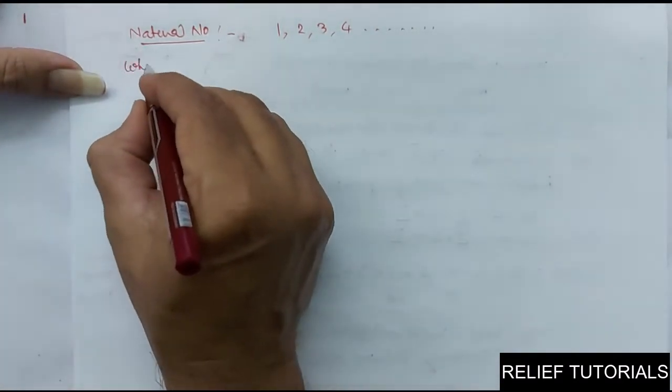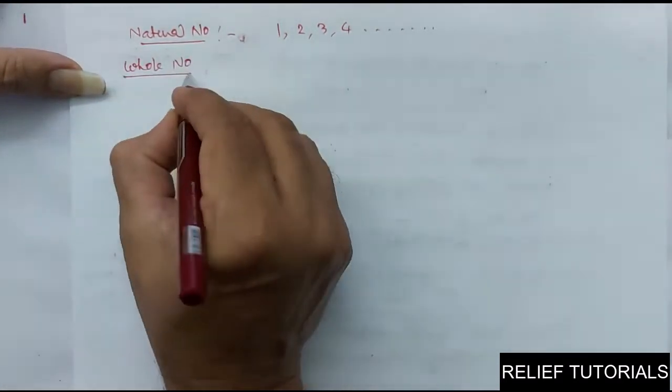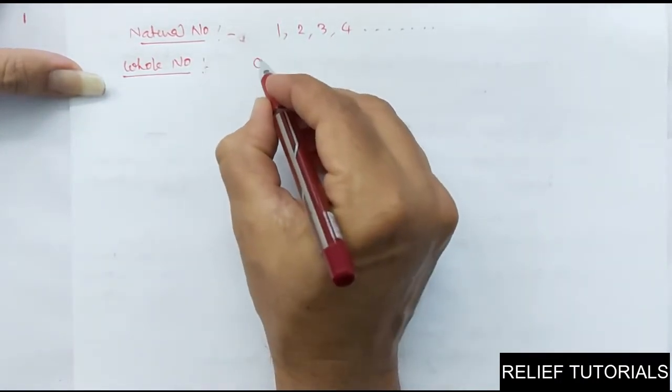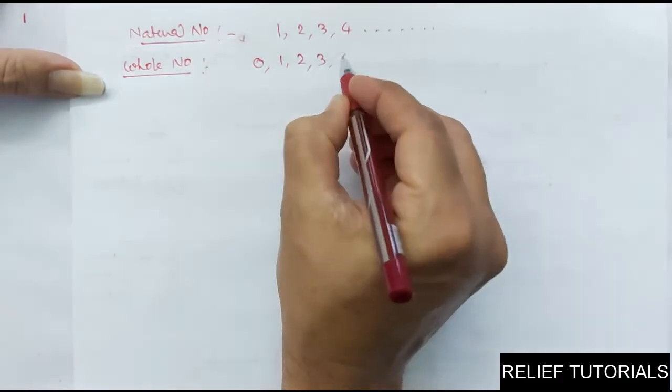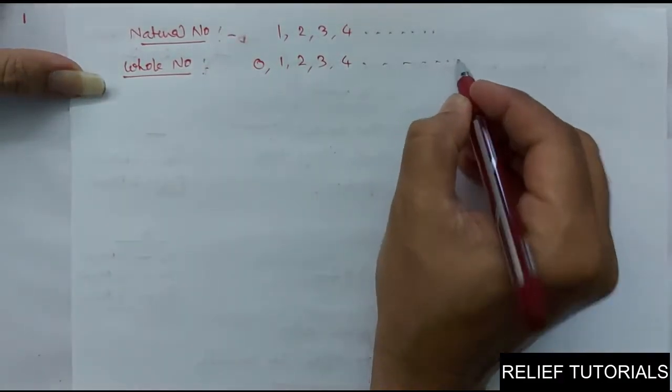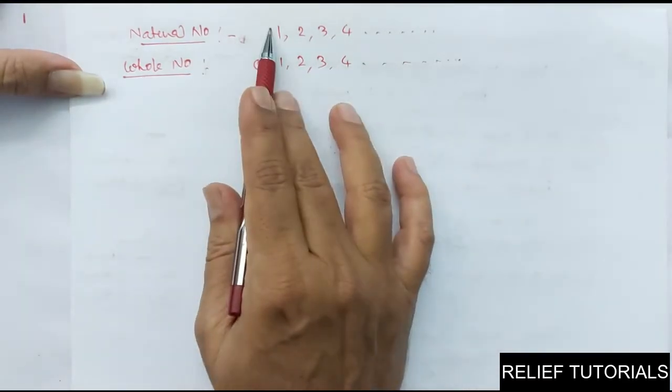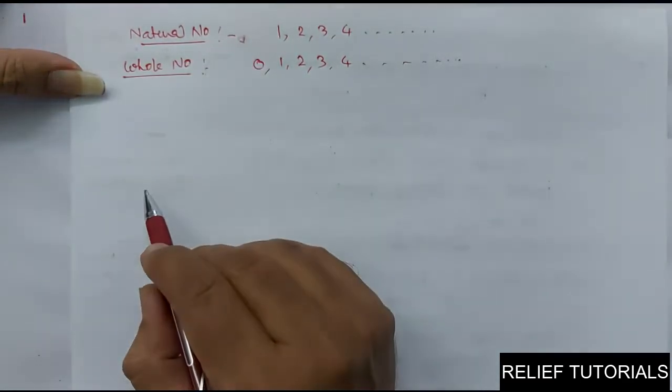Then comes whole numbers. What are whole numbers? Natural numbers including 0 are called whole numbers. So here 0, 1, 2, 3, 4, and so on. All natural numbers are whole numbers, but all whole numbers are not natural numbers. Why? Because 0 is not a natural number.